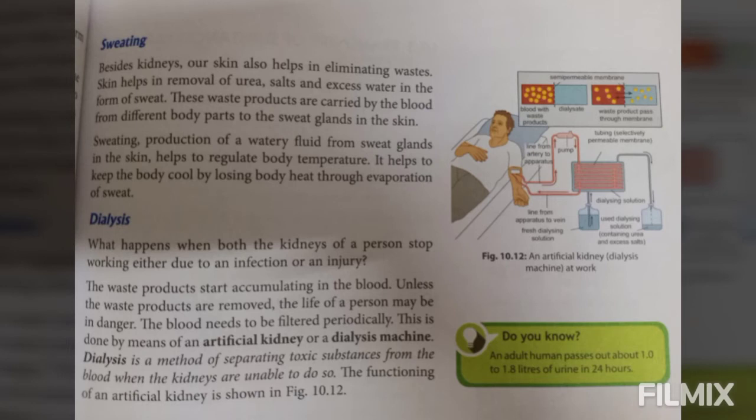Sweating. Besides the kidney, our skin also helps in eliminating the waste. Skin helps to remove the urea, salt and excess water in the form of sweat. Sweat is a watery fluid produced by the sweat glands in the skin and helps to regulate body temperature.